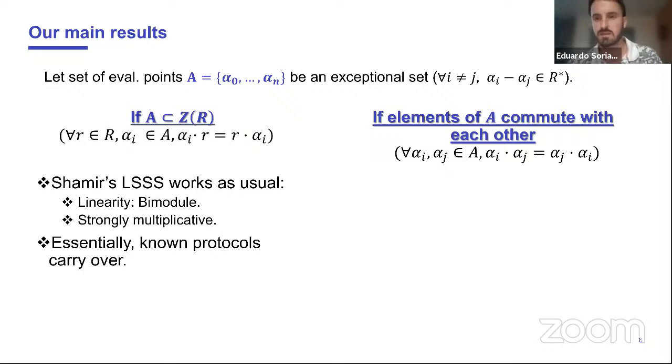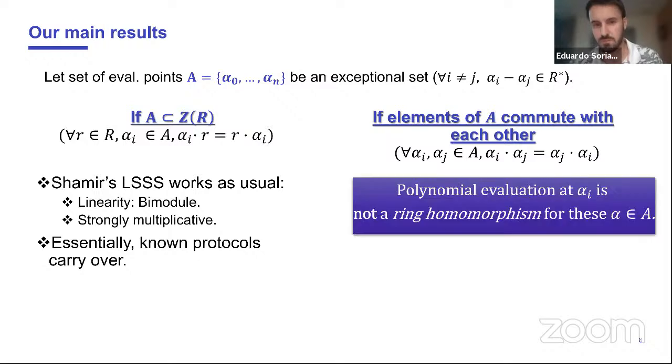So everything works as in the commutative ring case or as in the finite field case. But if you relax what you ask from this set of evaluation points, so that they just need to commute with each other rather than commuting with every element of the ring, you can still do Shamir secret sharing and you can still do MPC protocols.